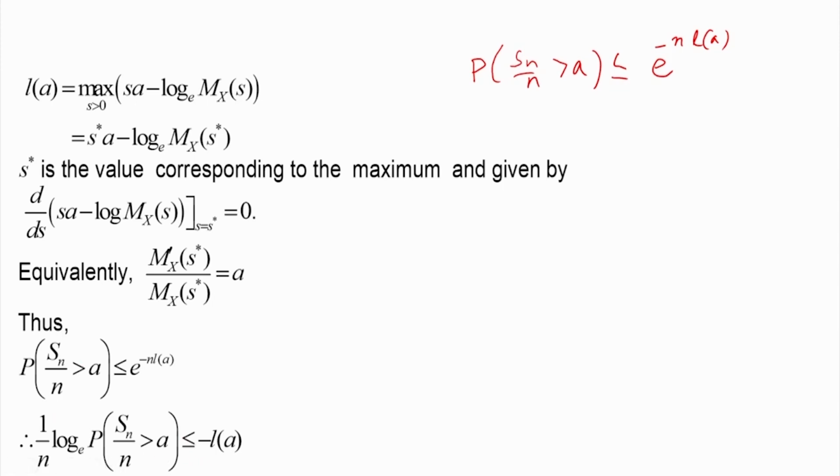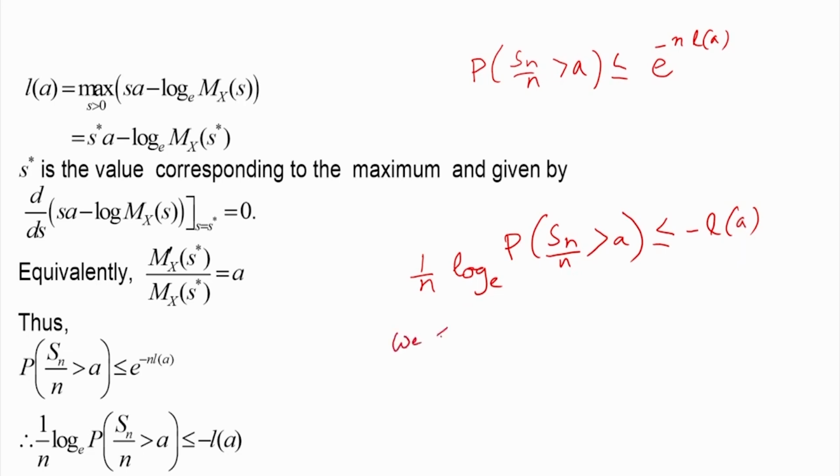But we have found out only the upper bound. That is, 1 by n log, base e, of the probability that Sn by n is greater than a is bounded by this. We want to show, for large n, since this is the upper bound only, that we have to find the lower bound also for this expression, so that we can find the limiting case.